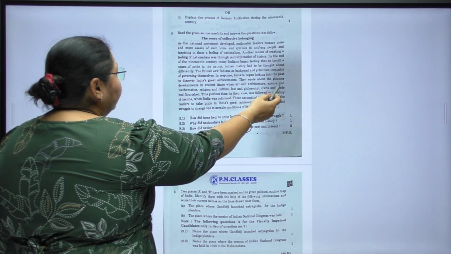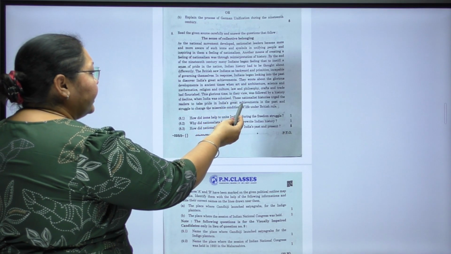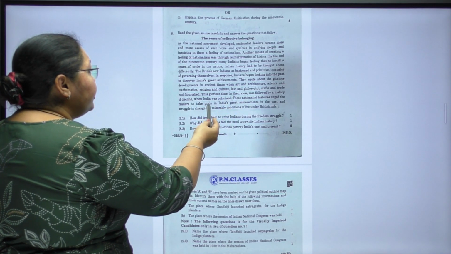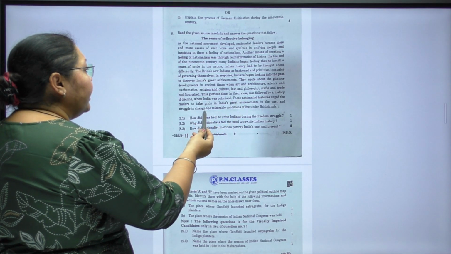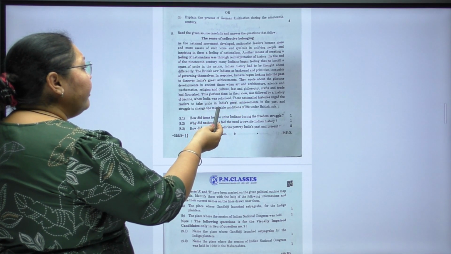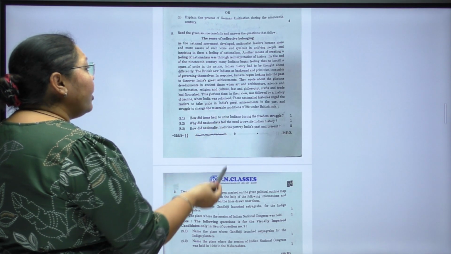They wrote about the glorious developments in the ancient times when art and architecture, science and mathematics, religion and culture, law and philosophy, crafts and trade had flourished. This glorious time, in their view, was followed by a history of decline when India was colonized.